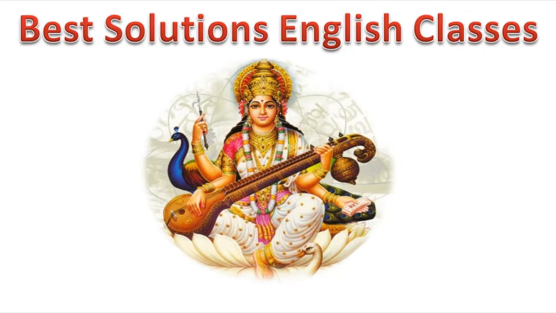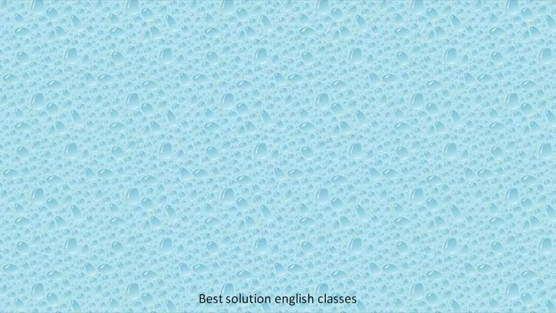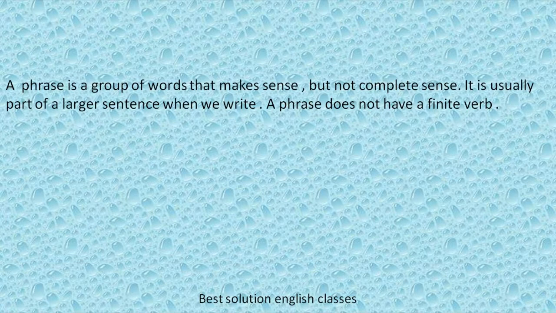Today we will discuss phrase and types of phrases. Now, firstly we know about phrase. A phrase is a group of words that make sense but not complete sense. It is usually part of a larger sentence when we write. A phrase does not have a finite verb.